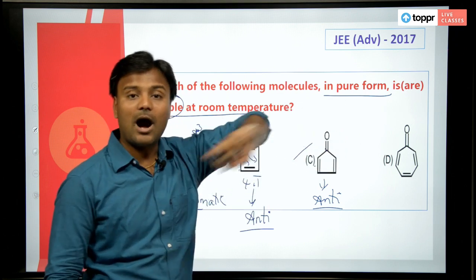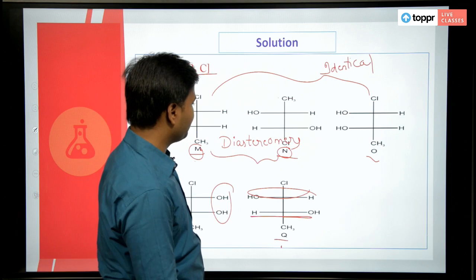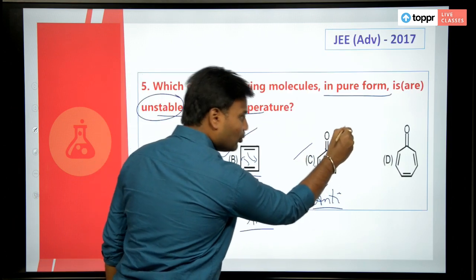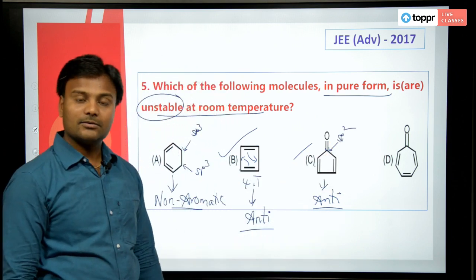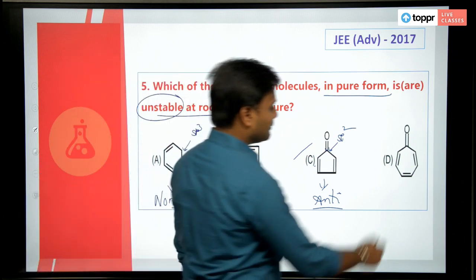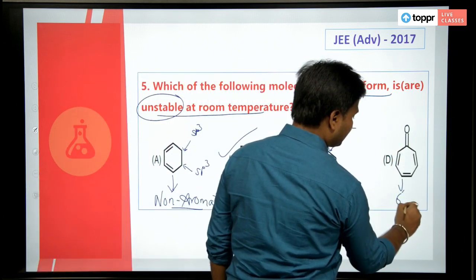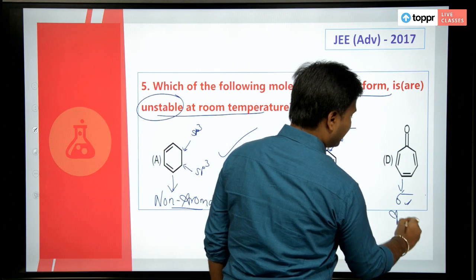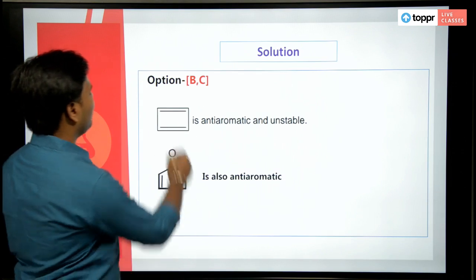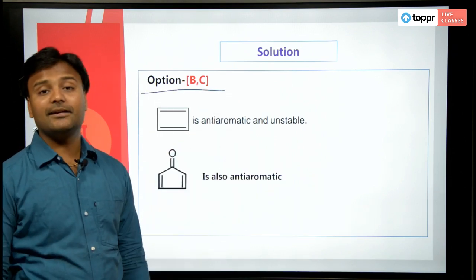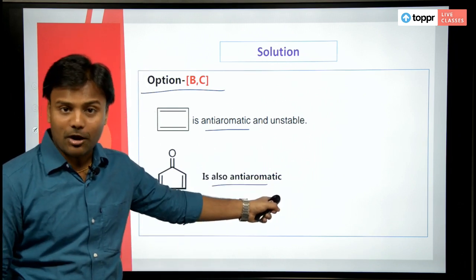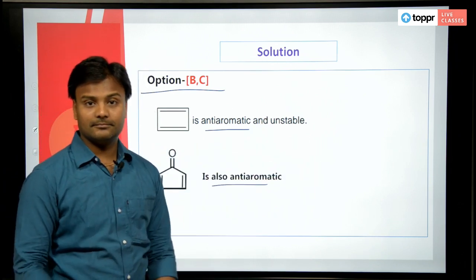It is present outside the ring system continuously, whereas this carbon is sp2, so it is an anti-aromatic compound. And the last one is a 6 pi electron system, this is an aromatic compound. So the options here are B and C, because they are anti-aromatic in nature. Anti-aromatic compounds are unstable. Is it clear to you?